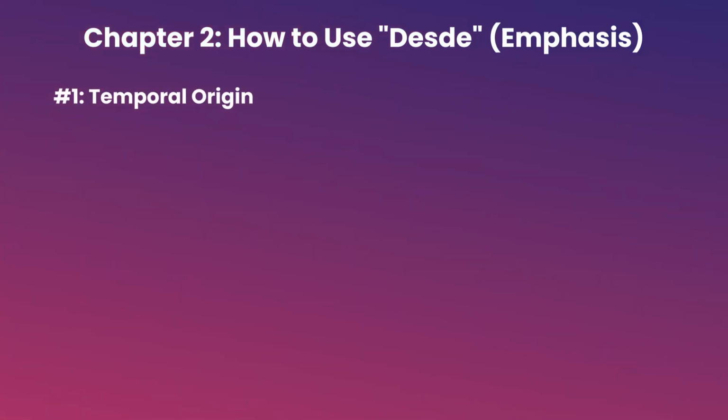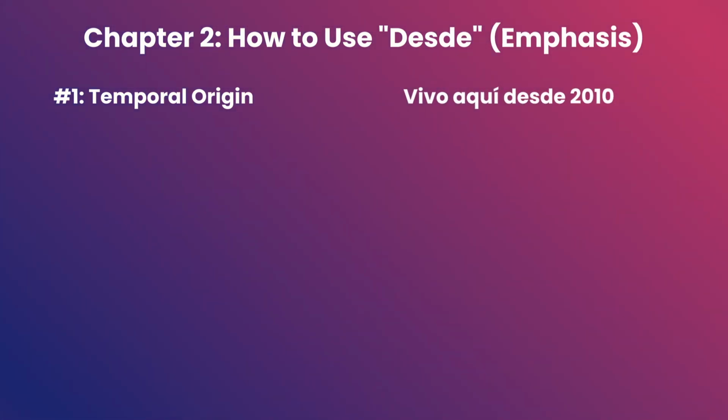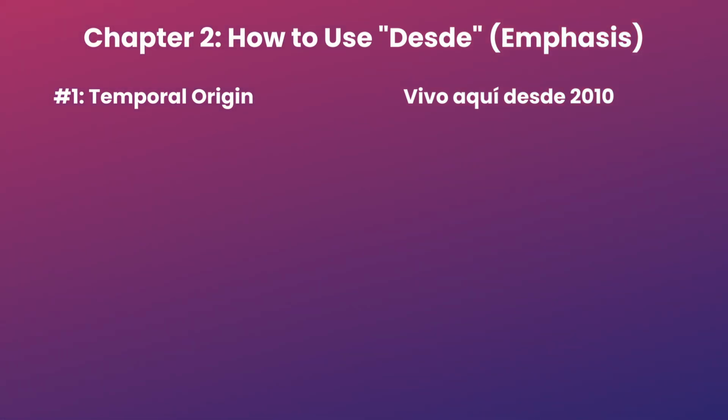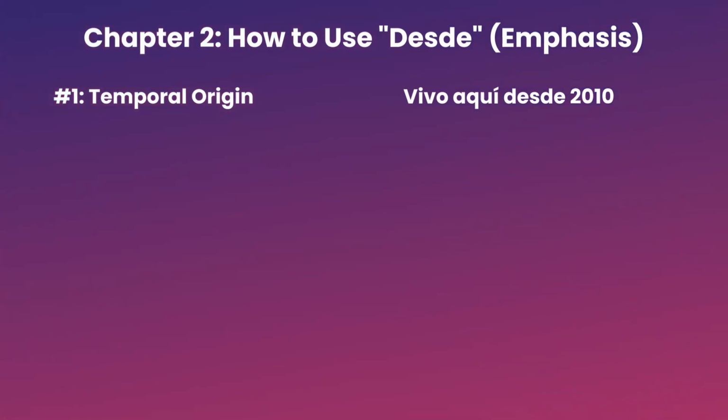Number 1. You can use desde to emphasize the temporal origin. That is the starting point in time that is still going. For example, vivo aquí desde 2010, which means I live here since 2010. This is literally how we say it in English. The thing to note here is that we're emphasizing the starting point of time which is still moving. I moved here in 2010 and I still keep living here, but we are focusing on a starting temporal point which is 2010.